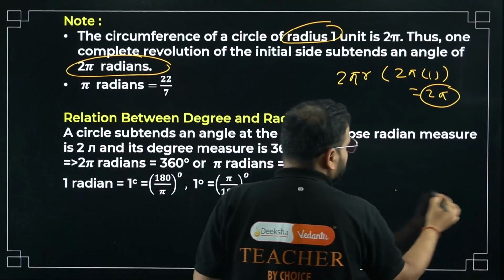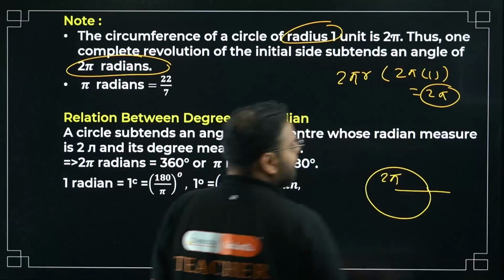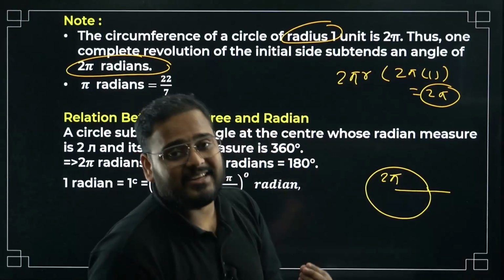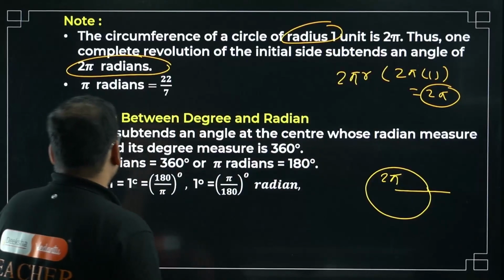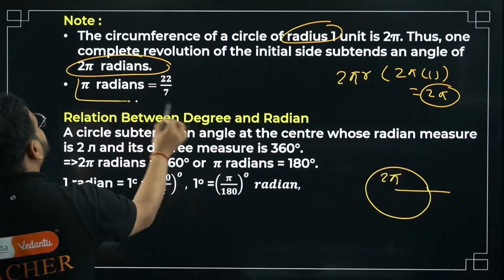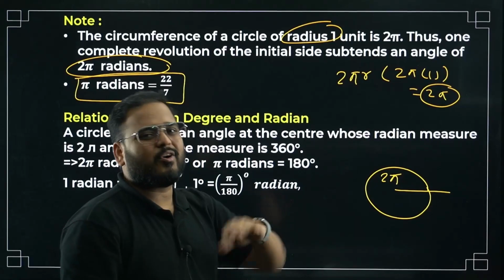Basically, from here to here, if you are rotating like this, how much angle is that? This angle would be 2 pi. We also call it 360 degrees in the degree measure. So pi radians is equal to 180 degrees. Do you know these conversions? Just recalling these concepts.